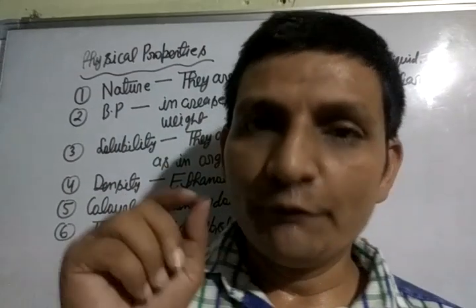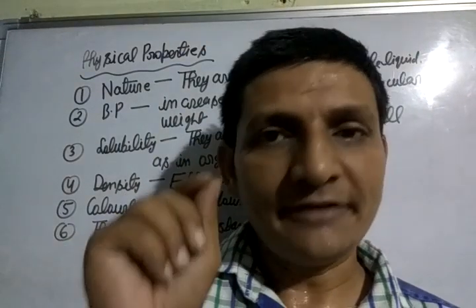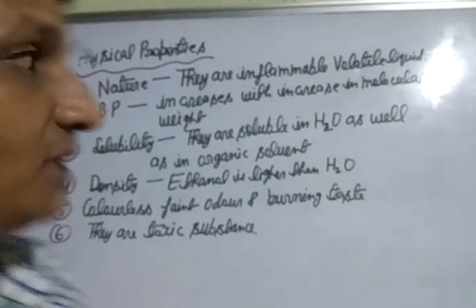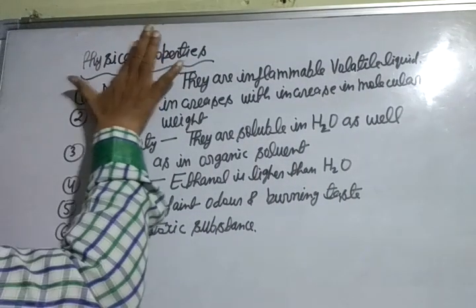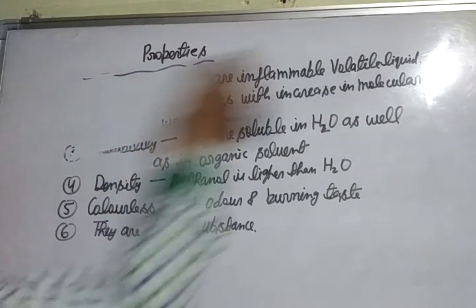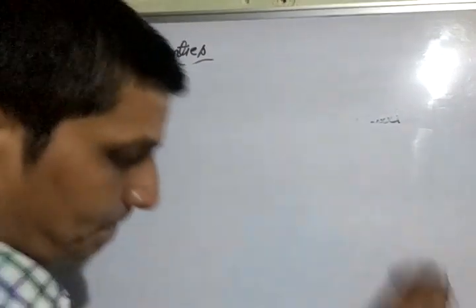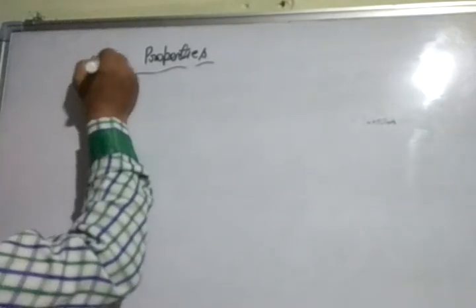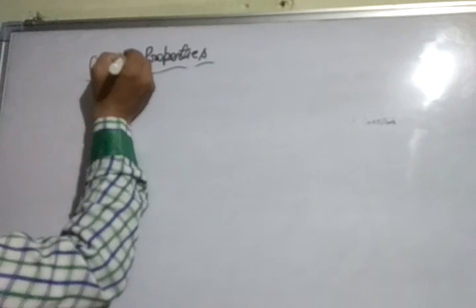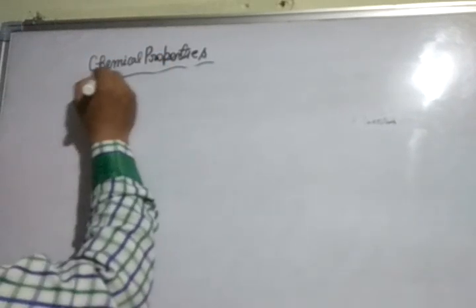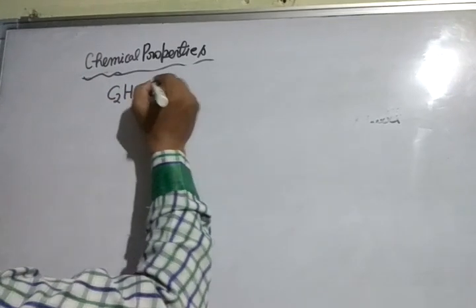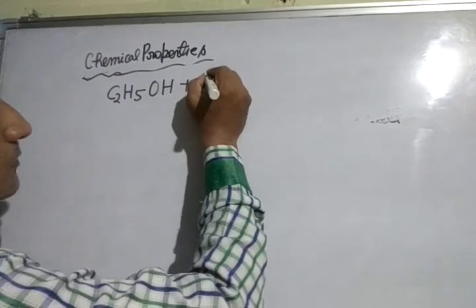Okay students, now we will study the chemical properties of alcohol, especially ethanol. First chemical property is combustion or burning. You know very well, organic compounds burn in air to form carbon dioxide and water.